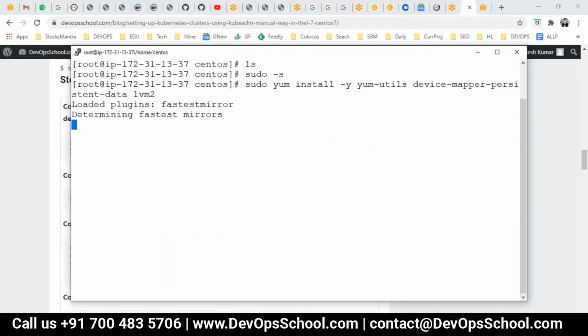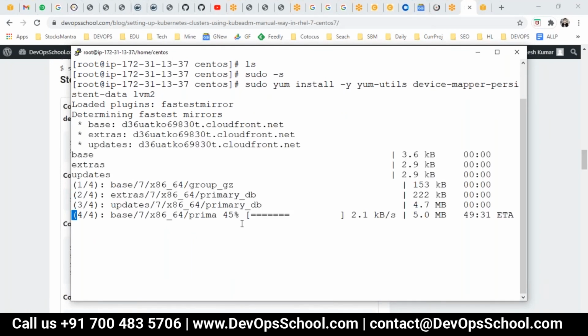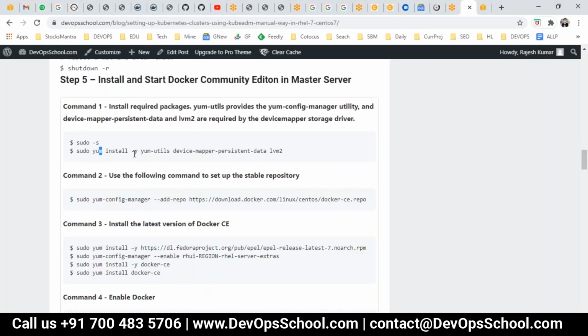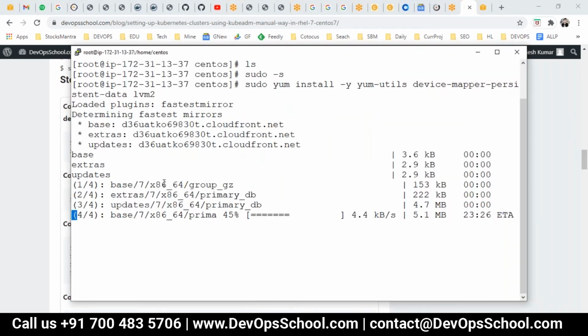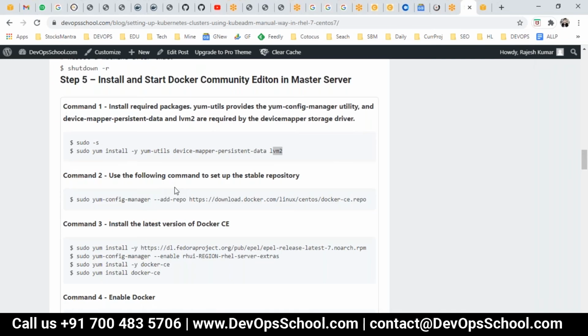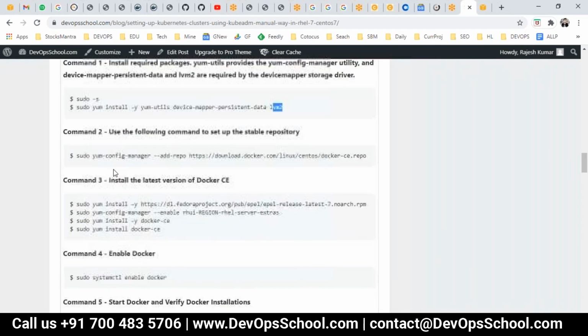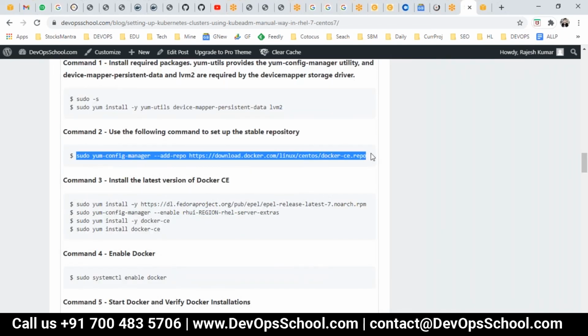Straightforward installation instructions. I'm doing this in the master. Remember, one by one, I'll set it up. First, I'll set it up with the master, then I'll set up the worker. What these commands are doing, if you are not aware of it, you can do a little bit of research. yum-utils, device-mapper-persistent-data, lvm2 and all, different utilities, which are a prerequisite for this installation. I'm doing it. Now, the second command which I have is this one.